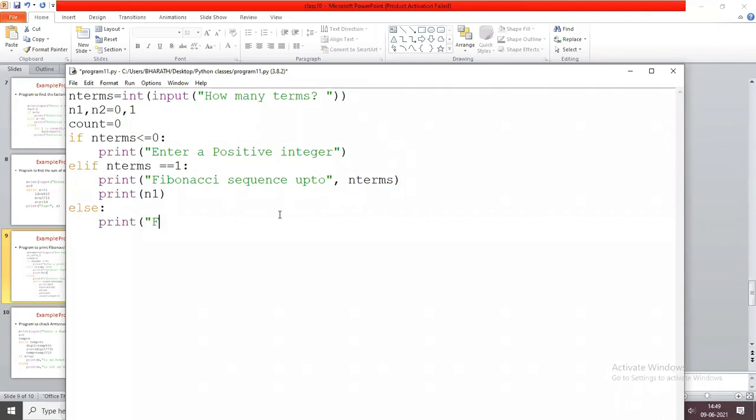I display a message, Fibonacci sequence. Here I am going to write the program logic. So while count is less than n terms, we are going to print n1 and interchange the values. So next equals n1 plus n2. Now n1 equals n2 and n2 equals next. That's it. And increment the count value: count equals count plus 1.